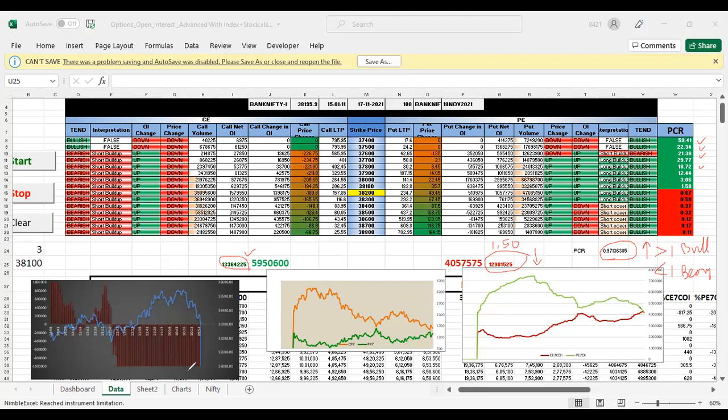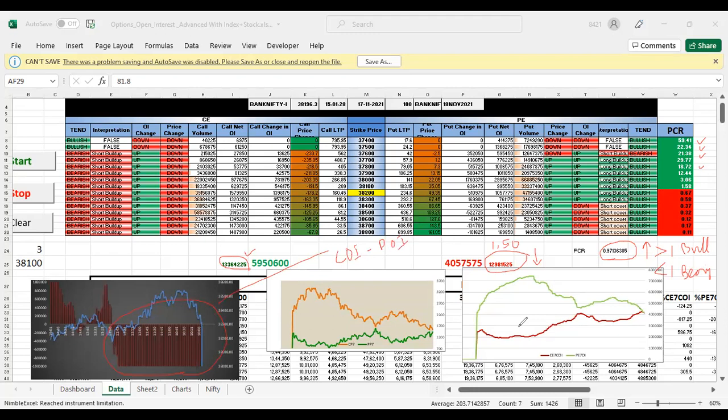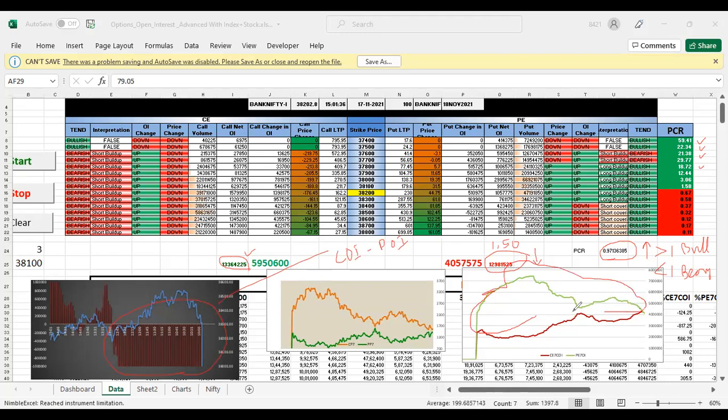You see here, yesterday I already explained this one: call open interest minus put open interest. Today morning the put open interest is higher, so there was a thought that the market would move up. More puts were sold, and after that it came down and came down.